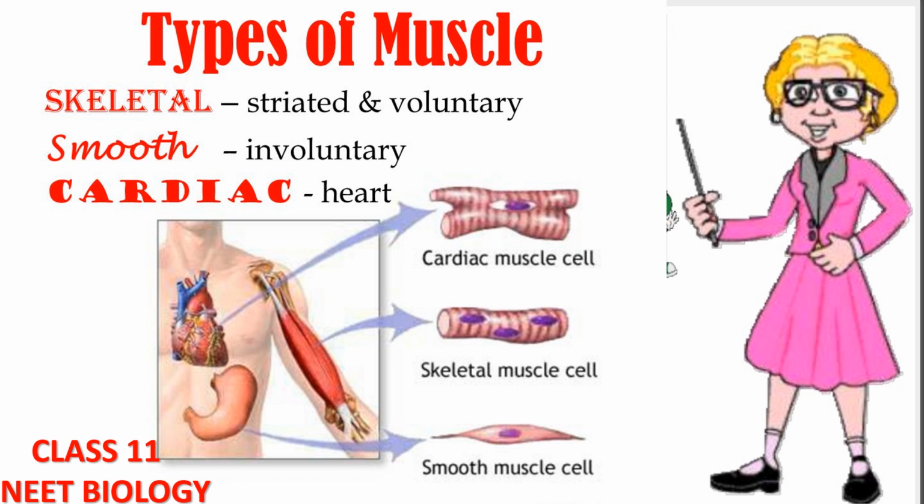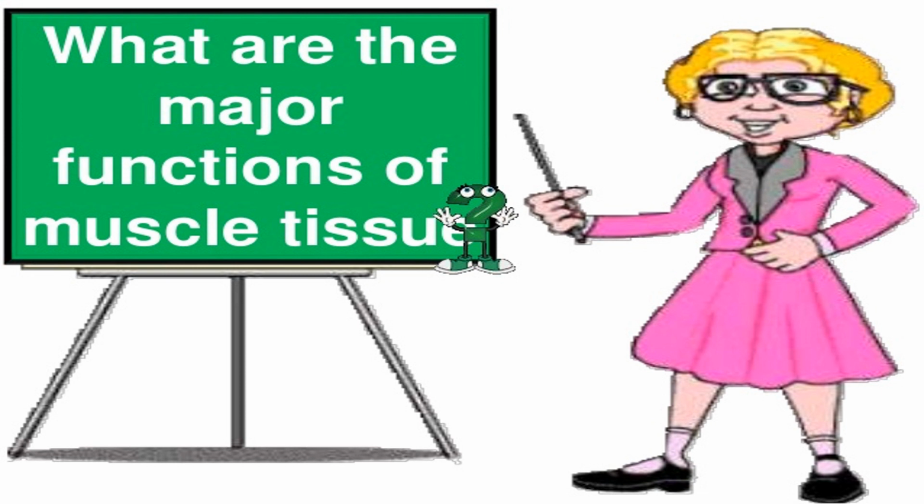Muscle tissue and their different types. What are muscles and what is the function of muscles? The muscles are specialized cells for contraction and they are mesodermal in origin.